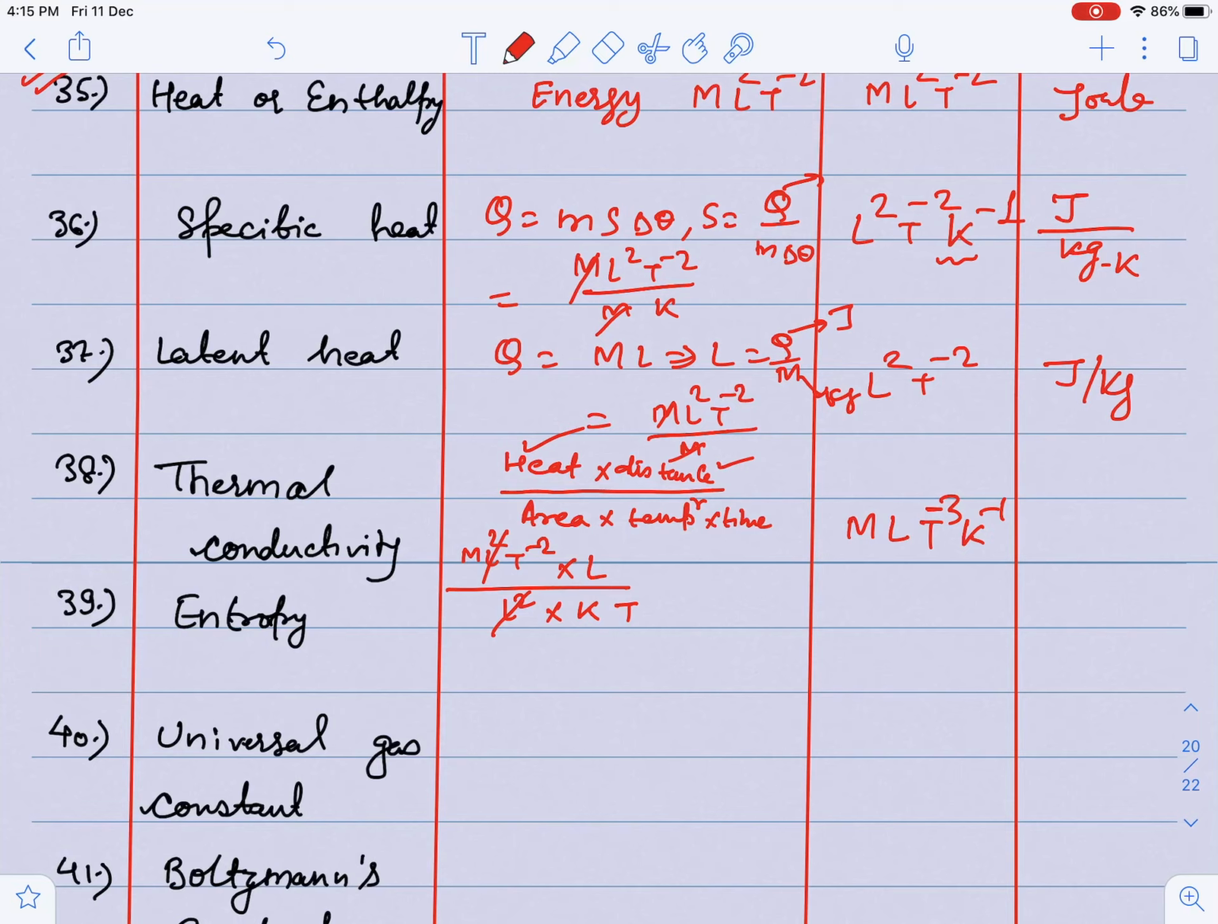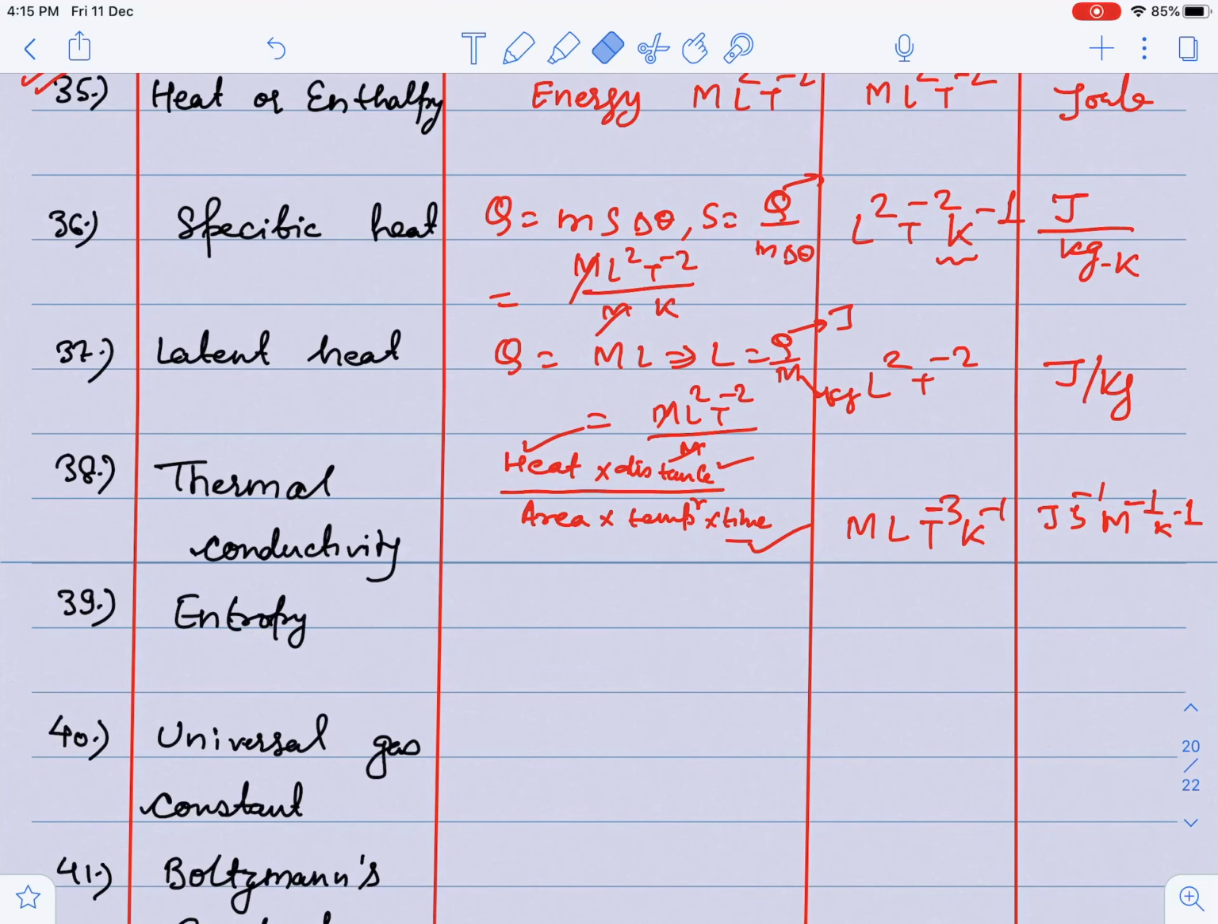I'll discuss thermal conductivity in detail when I discuss conduction. And the unit: heat is joule, and it is nothing but joule per second, because this is time; distance is meter, area is meter square. So can I write, guys, joule second inverse meter inverse Kelvin inverse. This is the SI unit of this quantity.